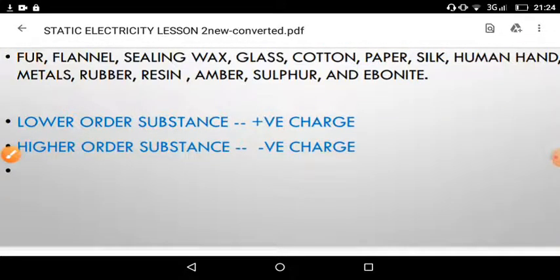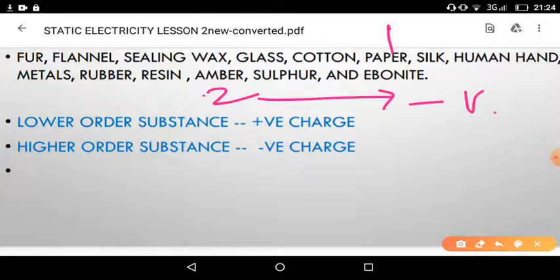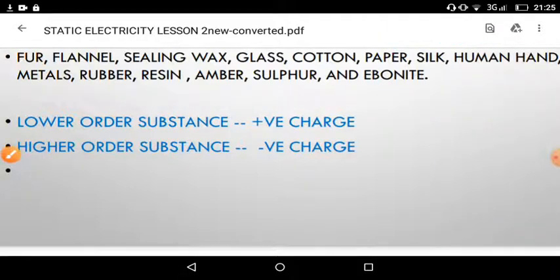And you can take two more examples also. We can take either paper, which is in the seventh position, and you can take amber, the second substance here. Amber is in the higher order, so obviously it will be negatively charged, and paper is the lower order, so it is positively charged here. So this is the way we could produce static electricity.